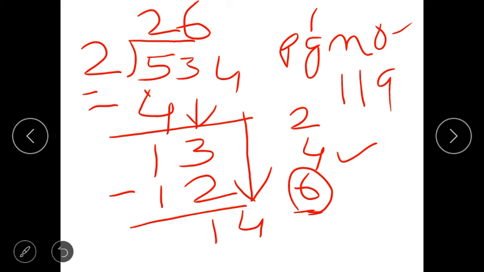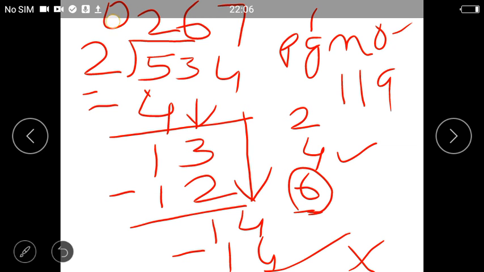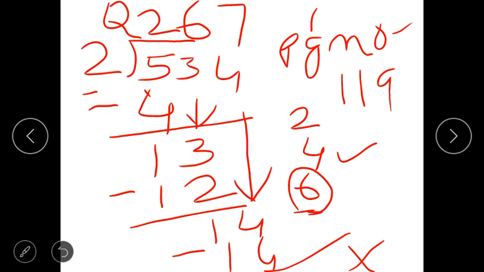Now what number you have? 14. अब देखो 2 के टेबल में 14 आता है। 2 1s are 2, 2 2s are 4, 2 3s are 6, 2 4s are 8, 2 5s are 10, 2 6s are 12, 2 7s are 14. 14 minus 14, 0 is left. 0 also you can write, or cross also you can make. And here your quotient is 267. Clear? Understood? I hope so.